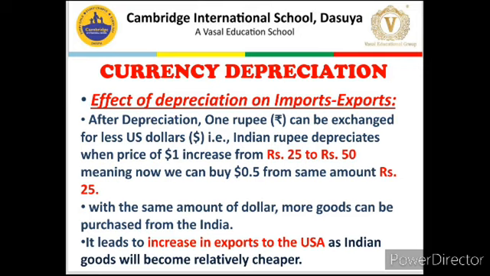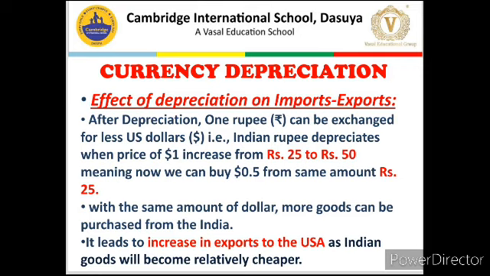So $1 was coming into India, and the Indian company was exporting 5 pens because one pen is 5 rupees. Now this exchange ratio doubles, or $1 is equal to 50 rupees. Earlier $1 was coming to the Indian company, now $1 will still come. So there is no change in the earning of the Indian company.